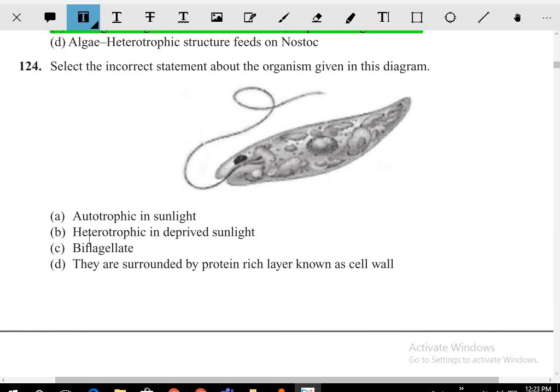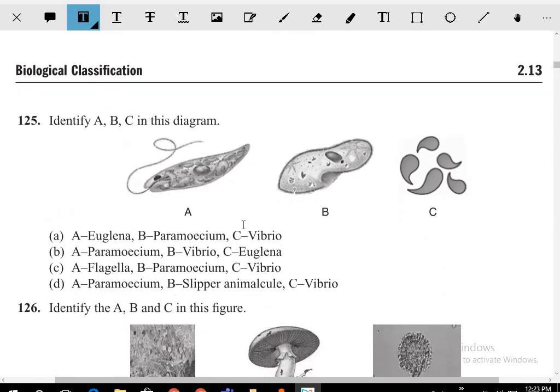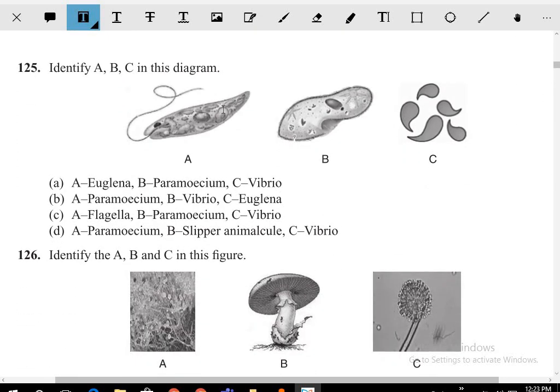They are surrounded by the protein-rich layer known as cell wall. This statement is wrong, it is the pellicle. Identify A, B, C. This is Euglena, this is Paramecium, and this is the Vibrio. So A is Euglena, B is Paramecium, and C is Vibrio.